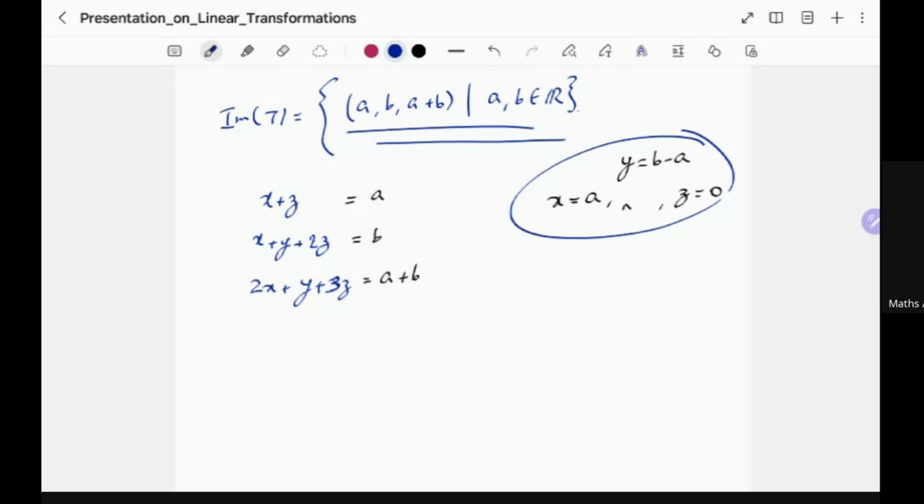And it cannot be bigger than that because this is dimension 2 and the image of T has dimension 2. All right.